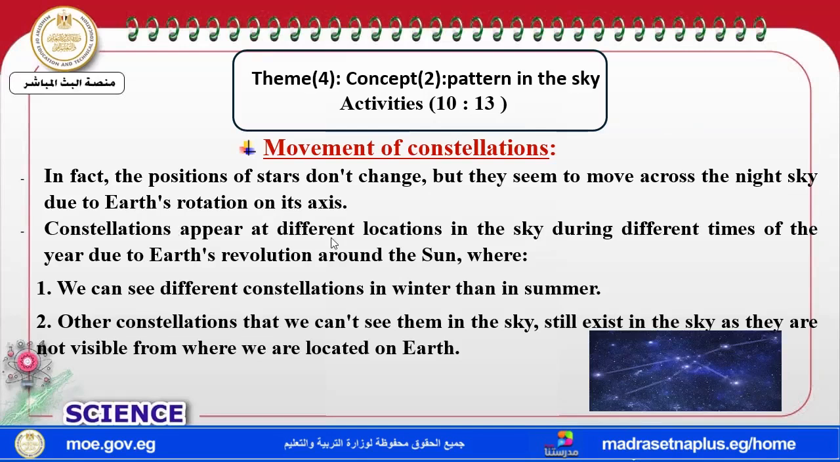And constellations appear at different locations in the sky during different times of the year, due to the Earth's revolution around the sun, where we can see different constellations in winter than in summer. And other constellations are still in their place in the sky, but they are not visible to us. Why? Our location is not the same. Our location changed. Okay.